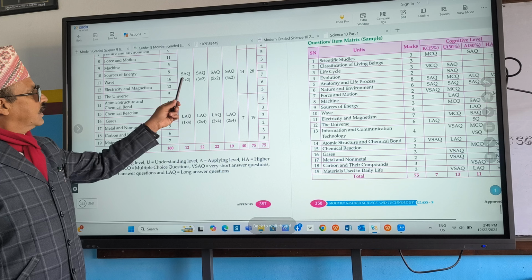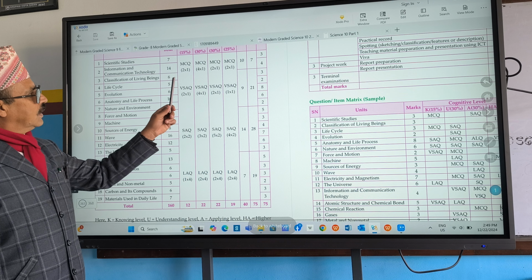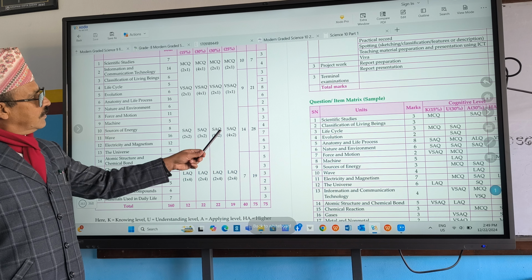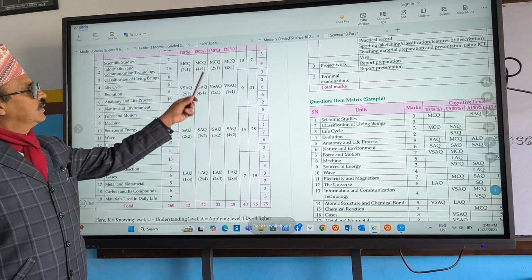From some chapters, more marks may be asked, from some chapters fewer marks may be asked. But the question pattern is this one, no? 4 types of questions are asked: MCQ, BSQ, SQ and LQ. 15% are very easy. 15% are easy. Just read, and you will get the answer immediately.